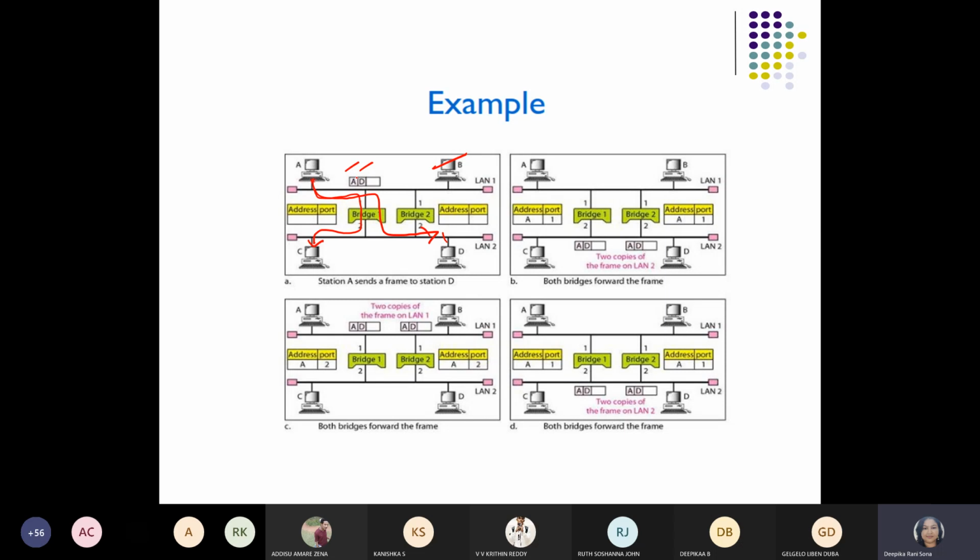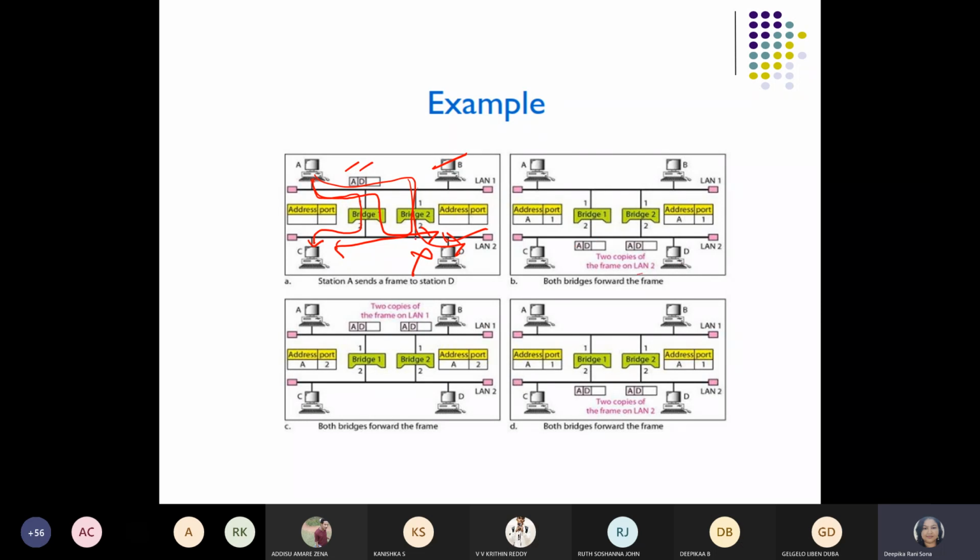It doesn't know the path. So this is the two-way communication for bridge 1. Similarly, it will do the same for bridge 2. It will search for the path, flood the frames, and enter the port address in the respective forwarding table. If it is not getting it, it will discard. But if it is getting it, it will pass the frames to the destination stations. So the same thing has been written: 2 copies of the frame on LAN 2.